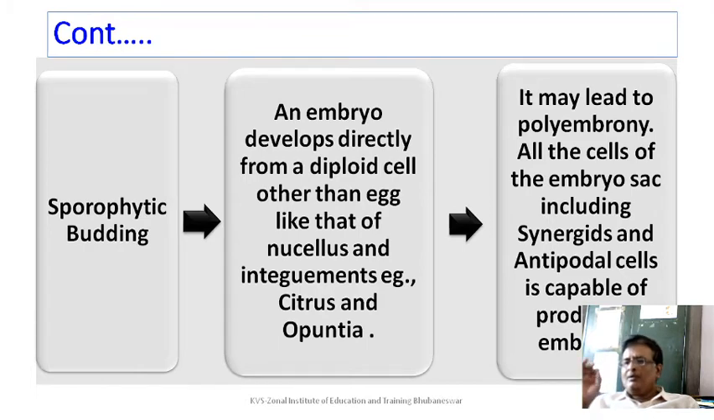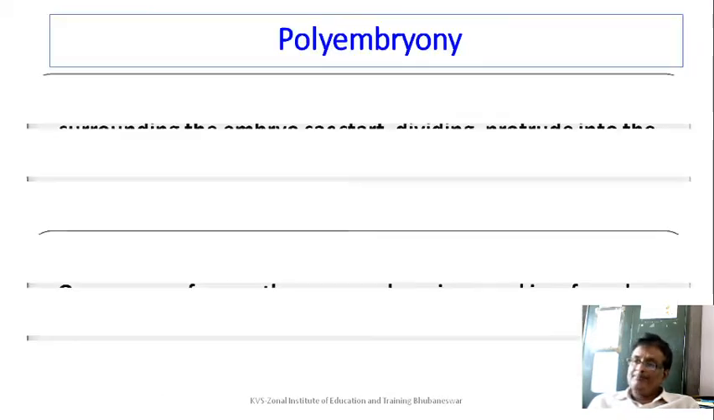An embryo develops directly from a diploid cell other than the egg, like that of the nucellus or integuments. They can enter inside the embryo sac and grow into an embryo, like in the case of citrus and Opuntia, that's a cactus. This can happen. It may lead to polyembryony. All the cells of the embryo sac, if you can recall, has synergids, antipodals, and they are all capable of producing an embryo. So more than one cell may be involved in production of the embryo. More than one embryo is nothing else but polyembryony.